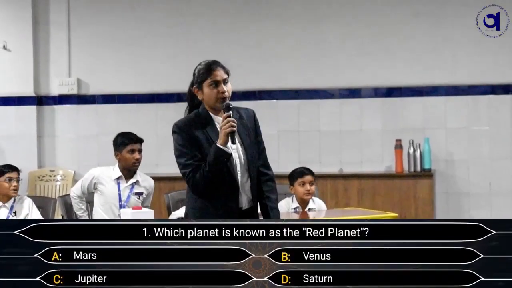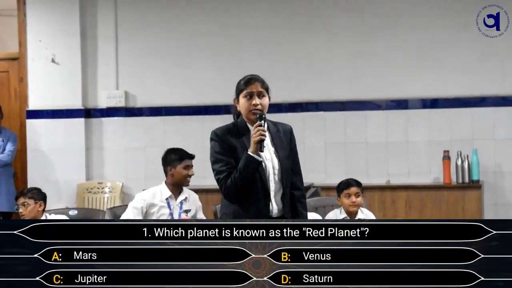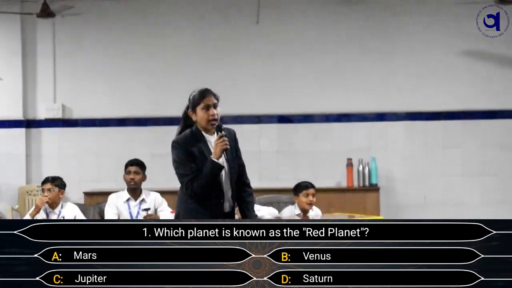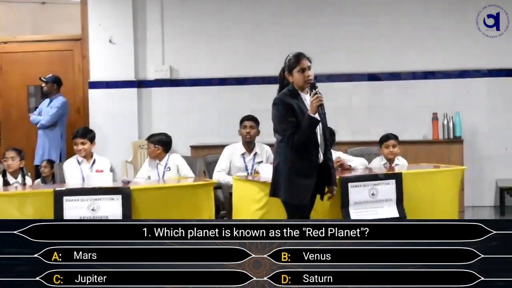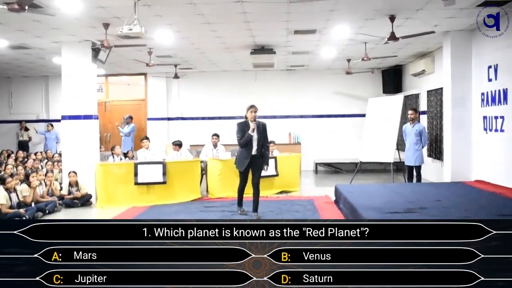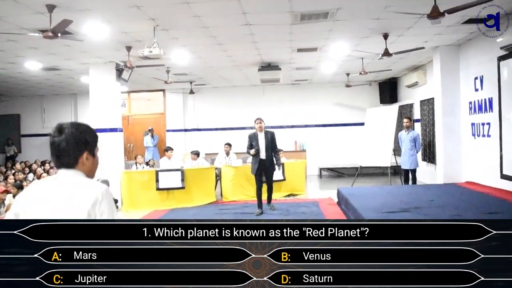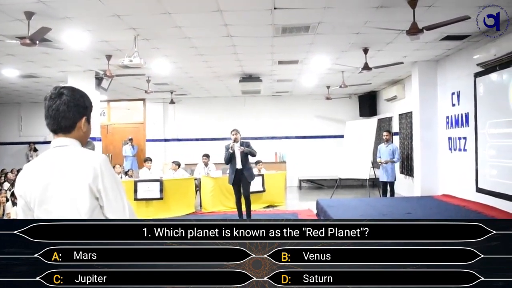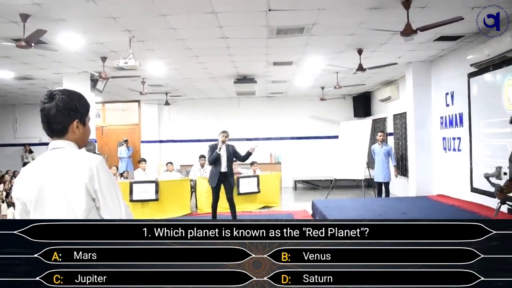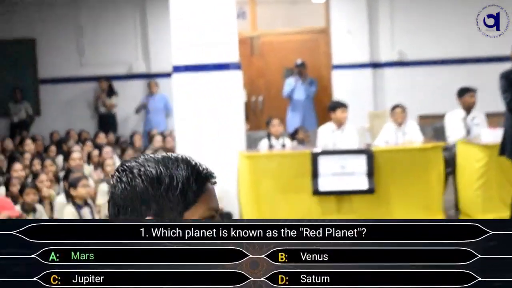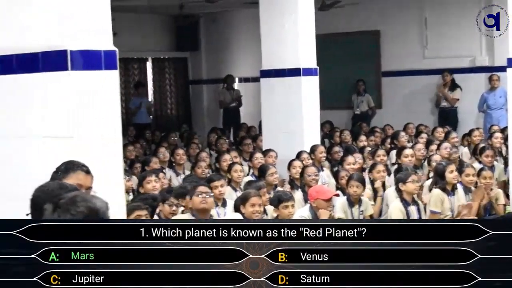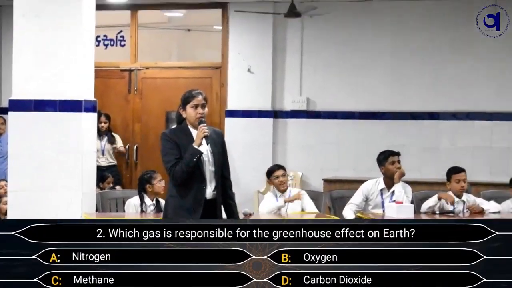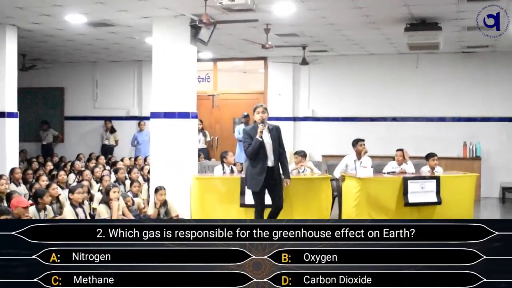Which planet is known as the red planet? Options are A. Mars, B. Venus, C. Jupiter, and D. Saturn. Option A, Mars. Are you sure? Yes. May we lock the screen? Yes. And the right answer is Mars.